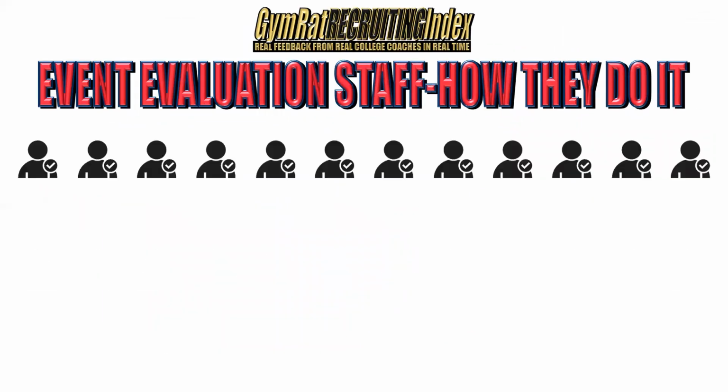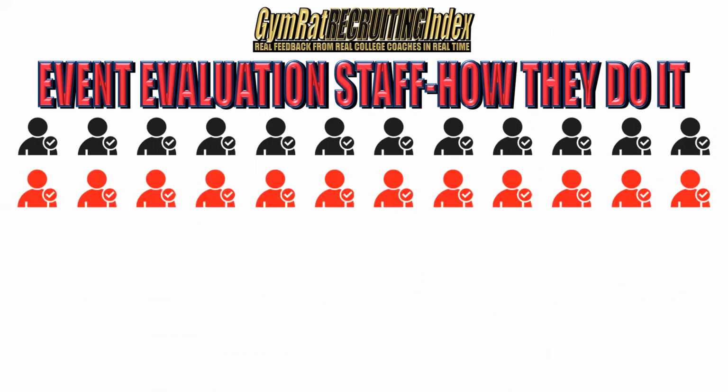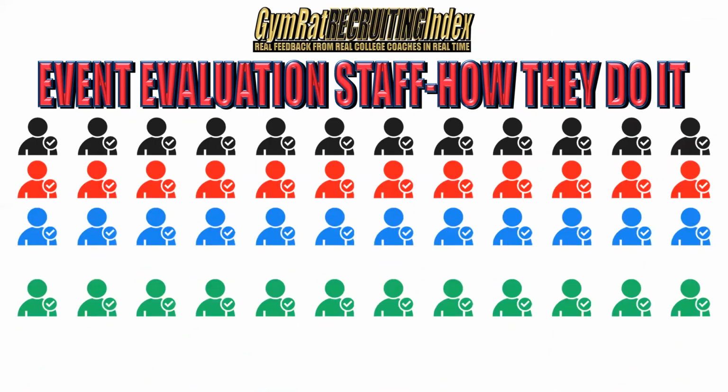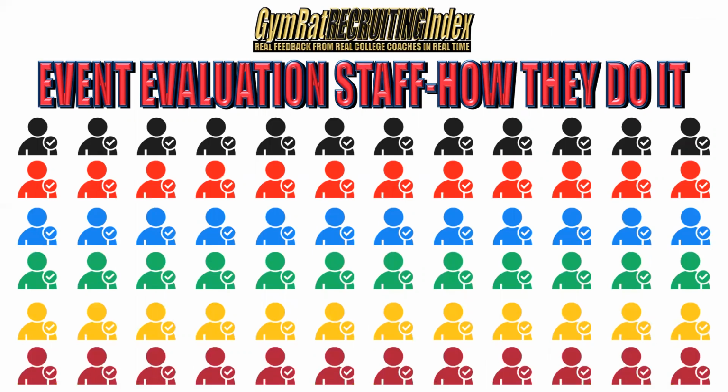We said that this staff is 70+ members big, but we don't just turn them loose. We don't hand them pens and paper, rosters, and game schedules and let them randomly decide what games they're going to watch. If you operate that way, you end up with most of your evaluation staff watching the kids at the event that are in the top 100 of their recruiting classes in the country.